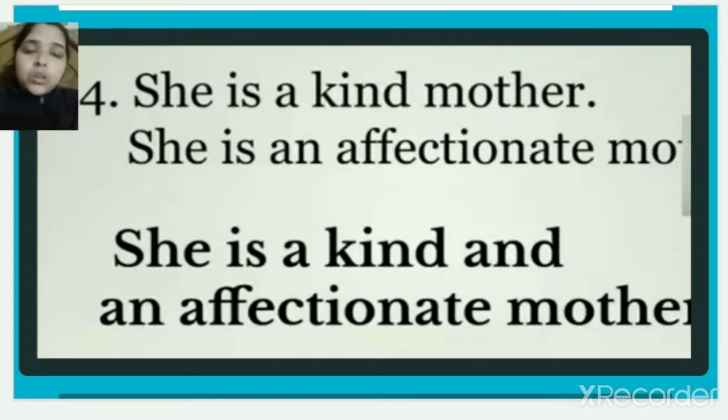Okay. We are talking about the mother of she. She is used for any girl and we are not having her name. So we are talking about her only. So we will use and in the middle.